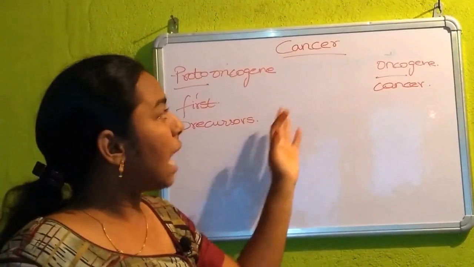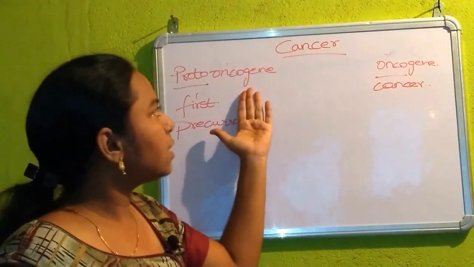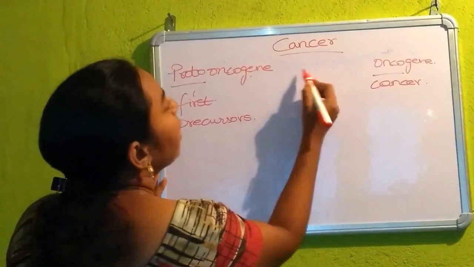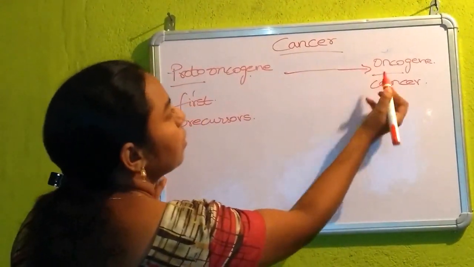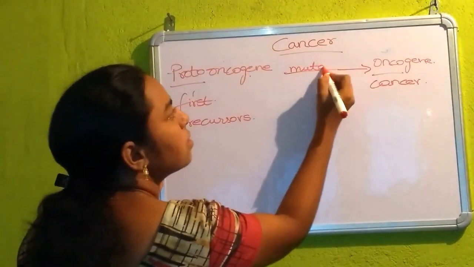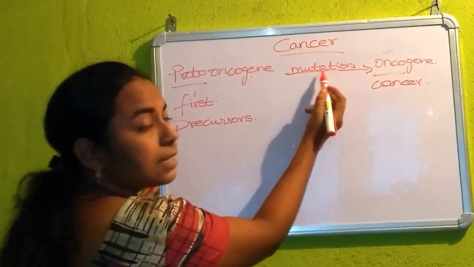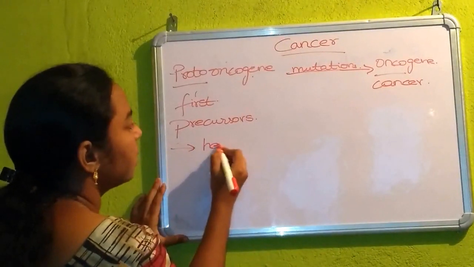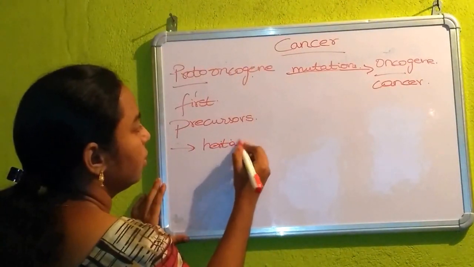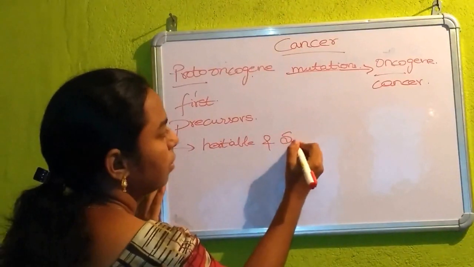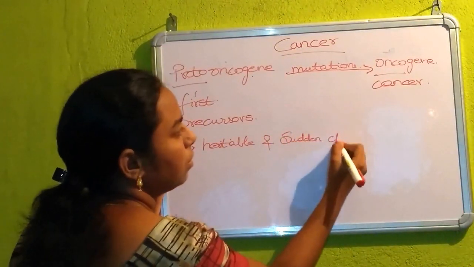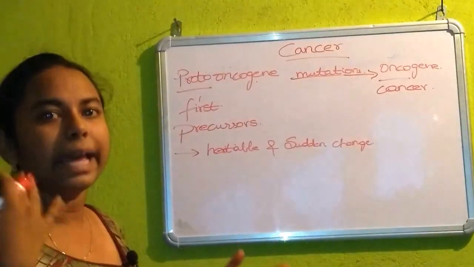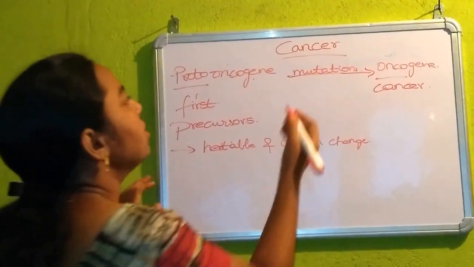Then, how have proto-oncogenes been transformed into oncogenes? What is the difference between proto-oncogene and oncogene? We will see that. Proto-oncogene transforms into oncogene due to mutations. What does the term mutation mean? Mutations means a heritable and sudden change. The sudden changes which are heritable are called mutations, such as